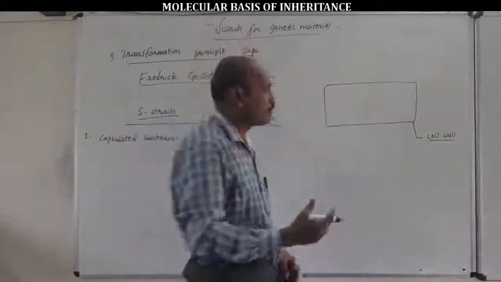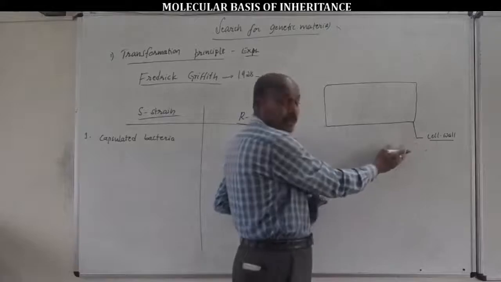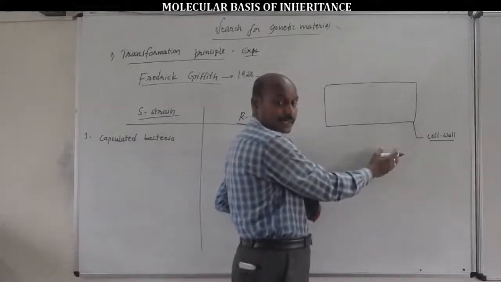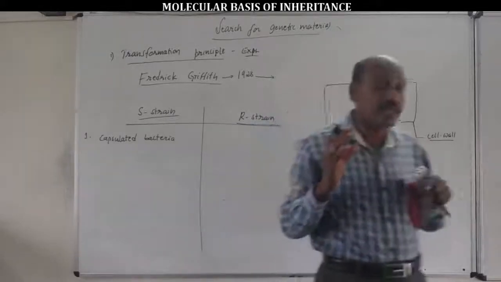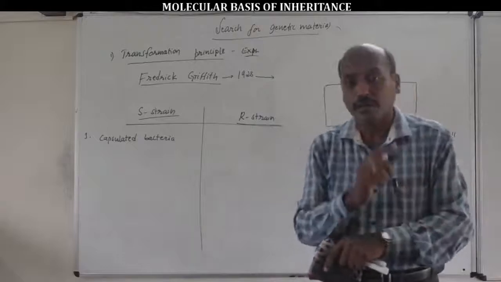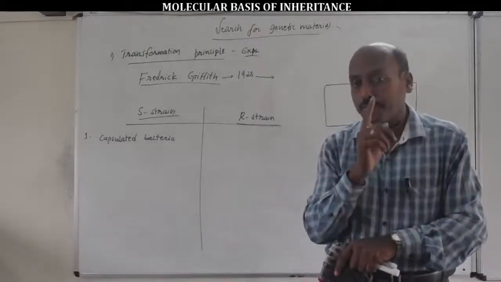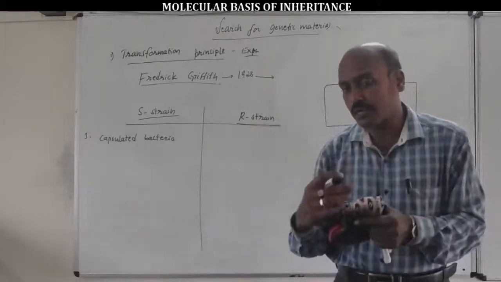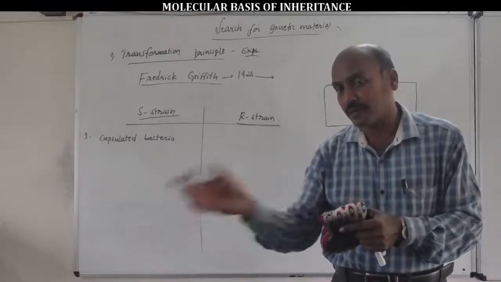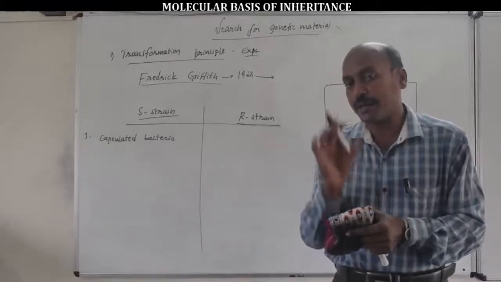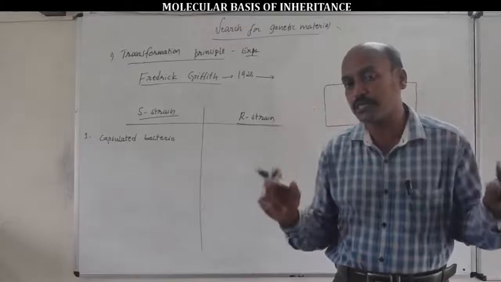Very important: due to the cell wall, a bacterium is closely related to a plant cell, never to an animal cell. In a plant cell, the outermost boundary is the cell wall.